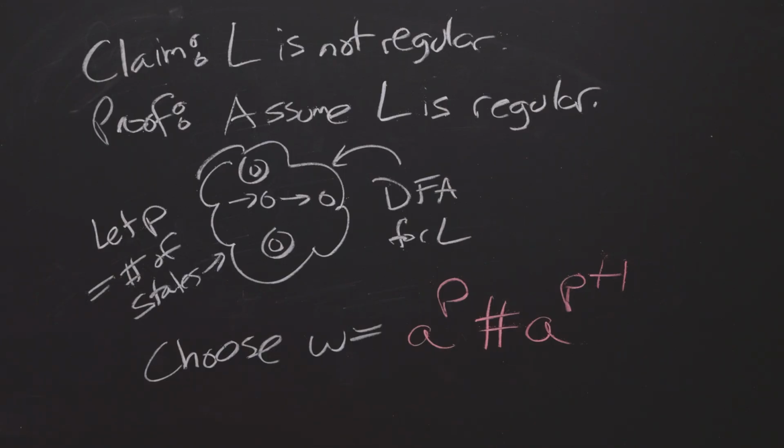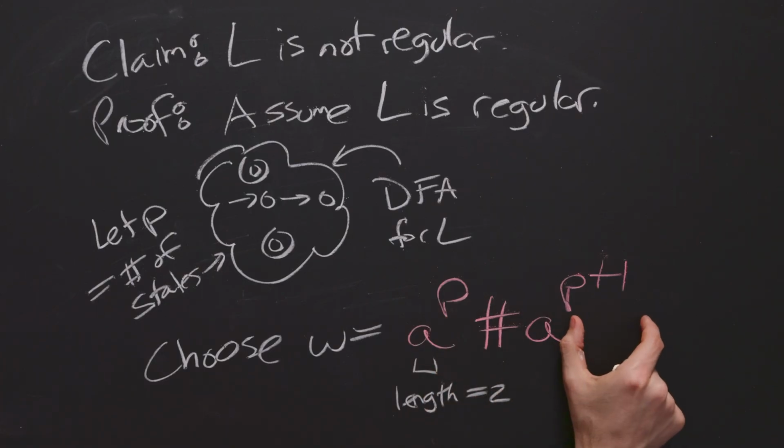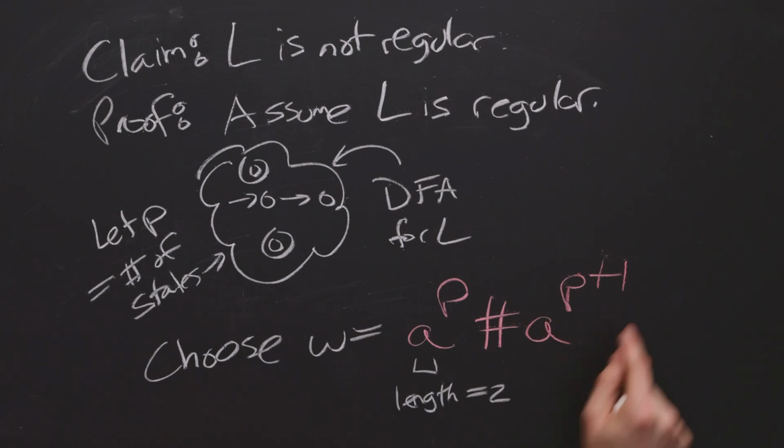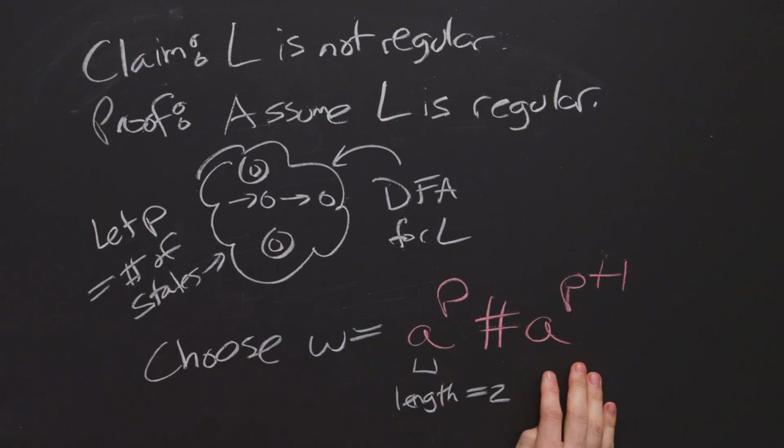For one example, suppose that the pumped segment in here has length exactly 2, or even higher than that. Well, there's no way to add 2 any number of times onto P, or subtract one instance of 2, in order to get it to be exactly P plus 1. Because 2 is even, this one's odd, and therefore that's not going to work. So this string is not going to work.